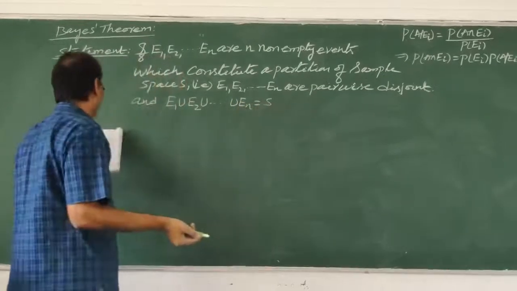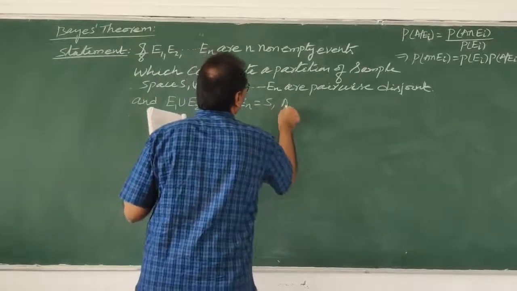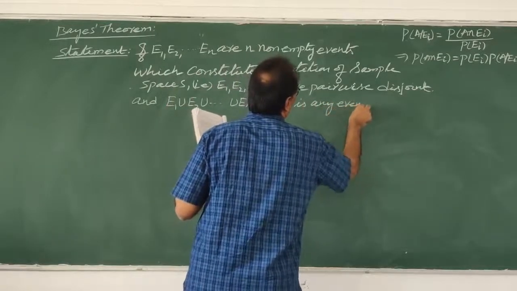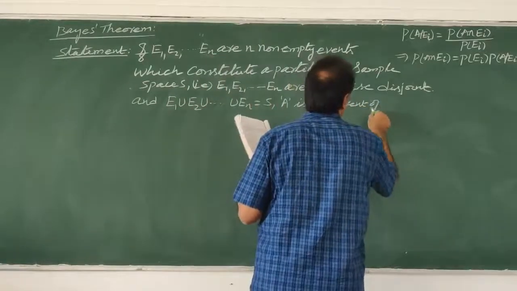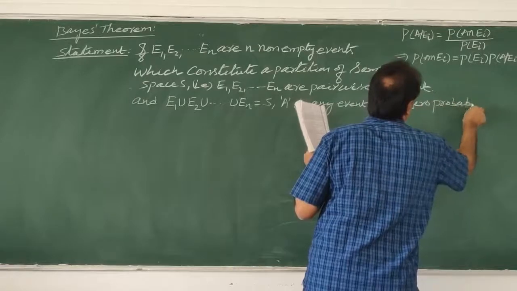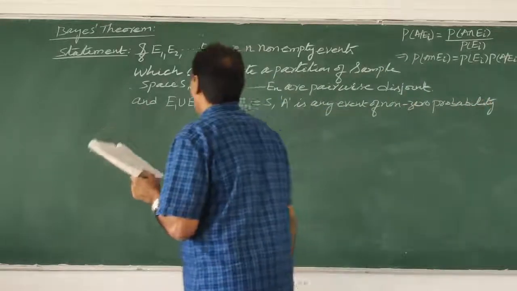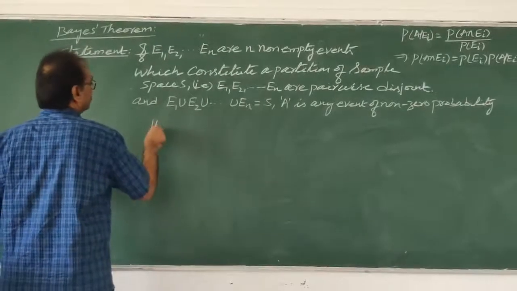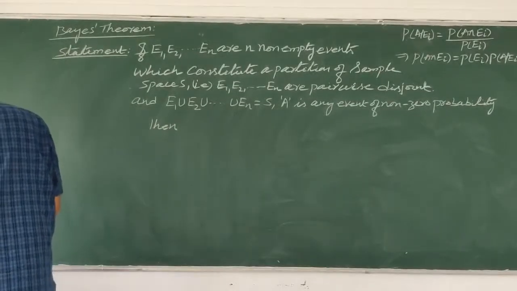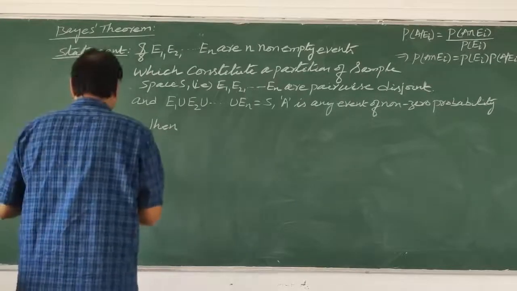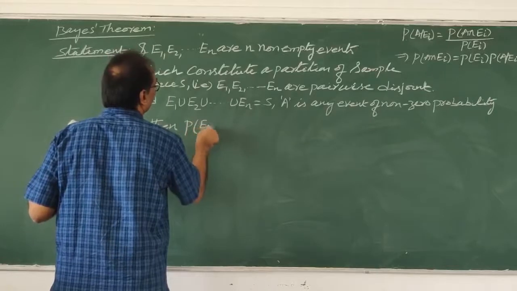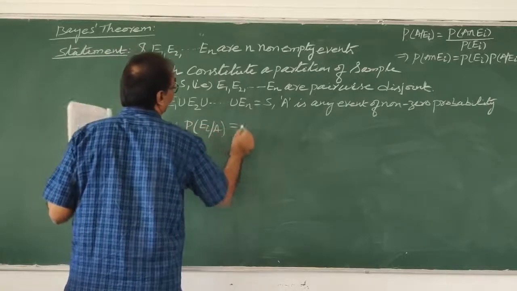Now, the total probability we proved, the same only. And A is any event of non-zero probability, then P of Ei given A. Generally A given Ei will be there, but this is called reverse probability here.